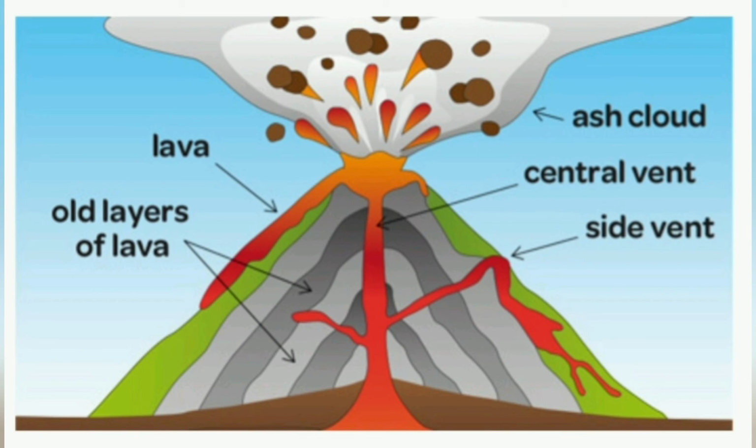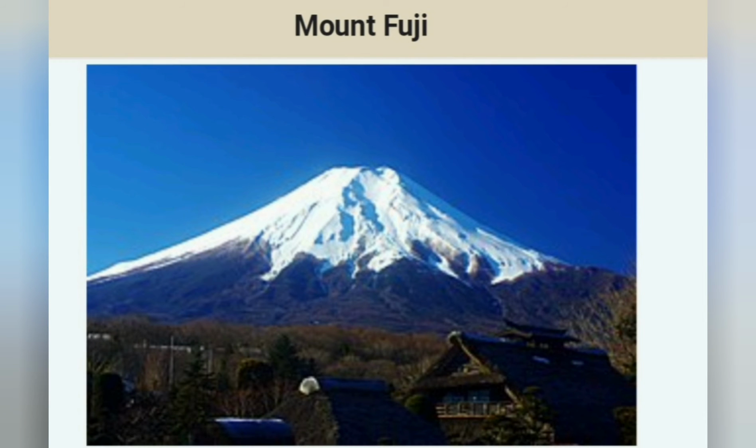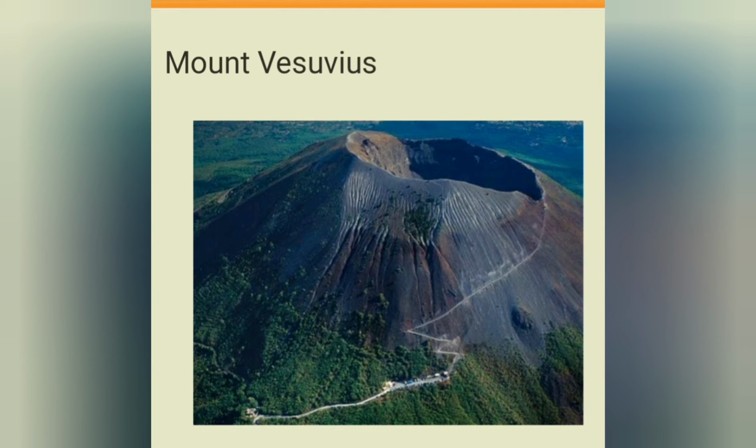The next category of mountain is the volcanic mountain. Now, the surface of earth is cool, but the temperature deep inside the earth is very, very high. The rocks here are in molten, semi-liquid form. The lava or hot magma comes out through a crack or an opening. When a volcano erupts and the lava cools and becomes solid rock, volcanic mountains are formed.